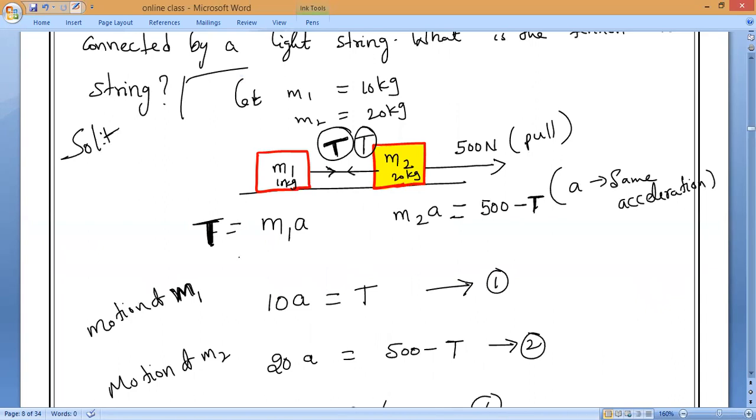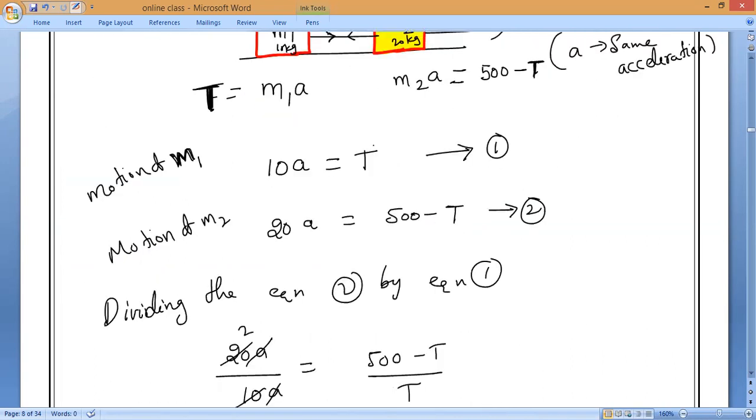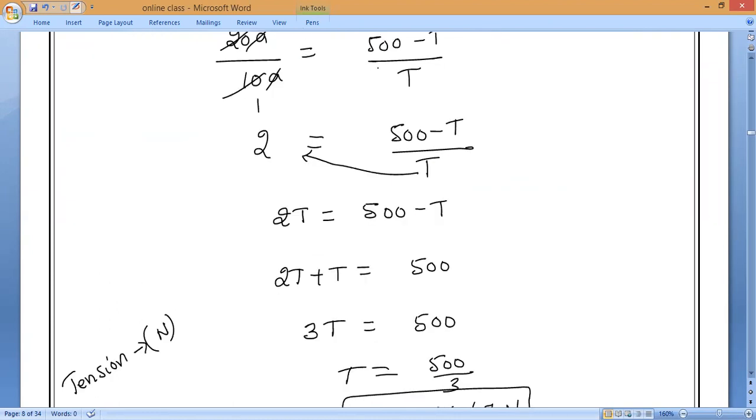T is equal to M1A, but for T2, M2A is equal to 500 minus T. Is it okay, everyone?